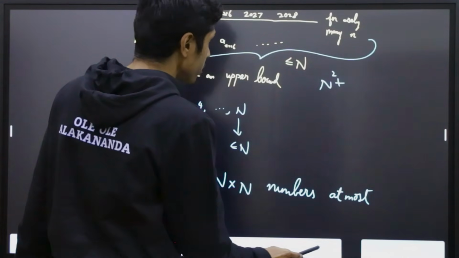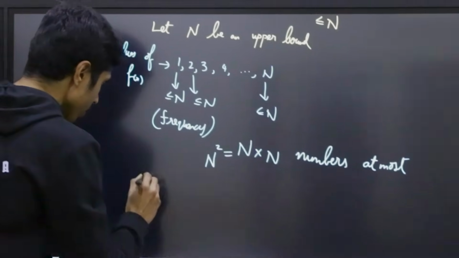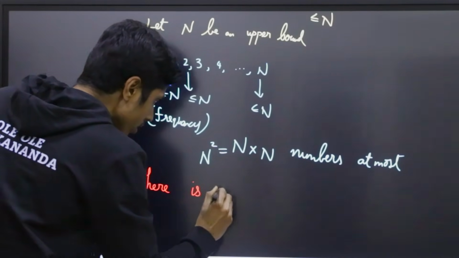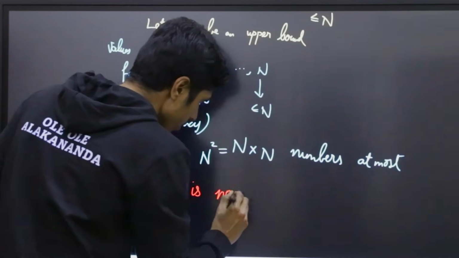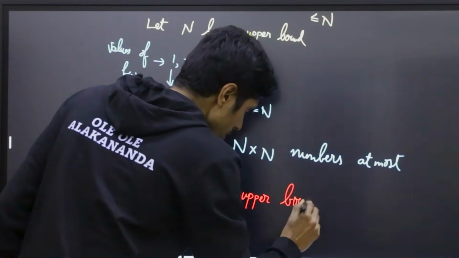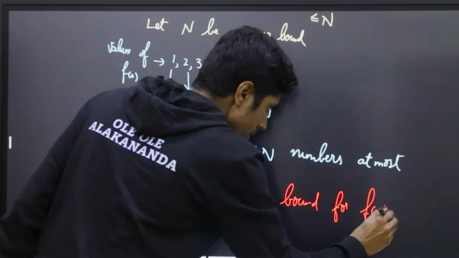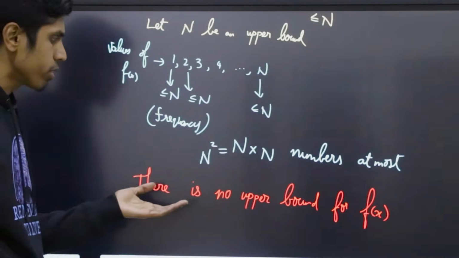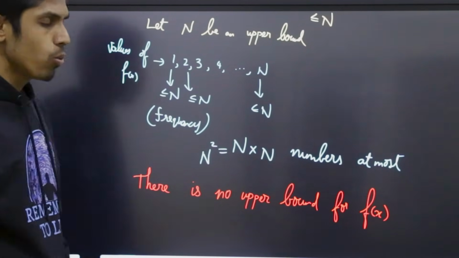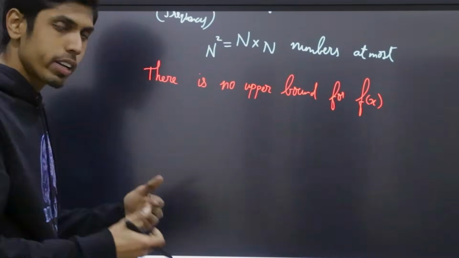So, due to which we will assume that there is no upper bound for f(x). Or you can also say that f(x) grows unboundedly. So what next? Let's understand our requirement.